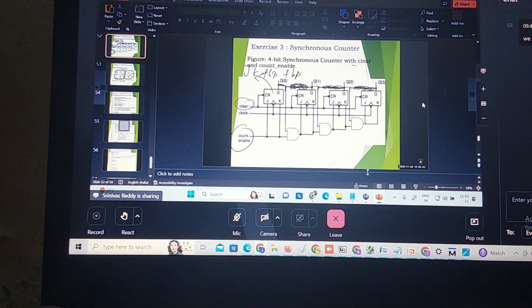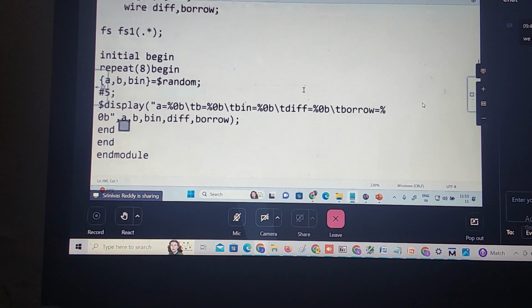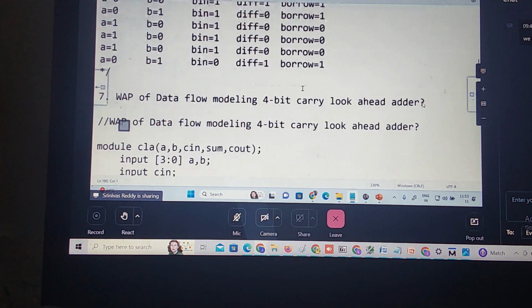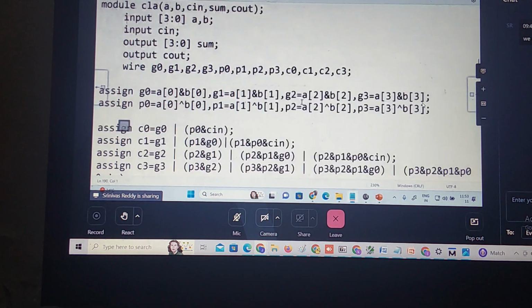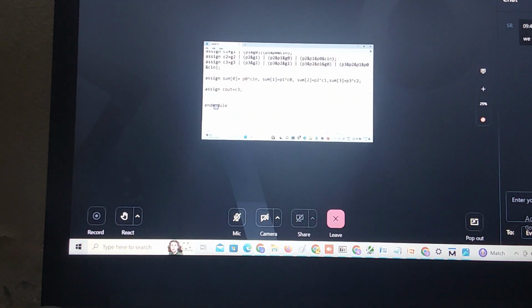Now in this assignment, we have covered all the combinational part, right? Any questions? No? I think we have covered all the questions on combinational. Today you try this and bring me the program tomorrow.